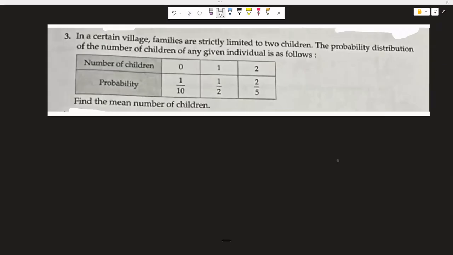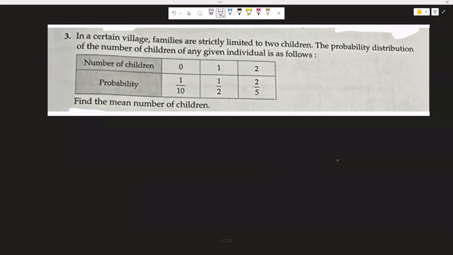In a certain village, families are strictly limited to 2 children. The probability distribution of the number of children of any given individual is as follows. 0 children, the chance is 1/10. For 1 kid in the house, it is 50% chance. And 2 kids is 0.4 chance. So find the mean number of children.